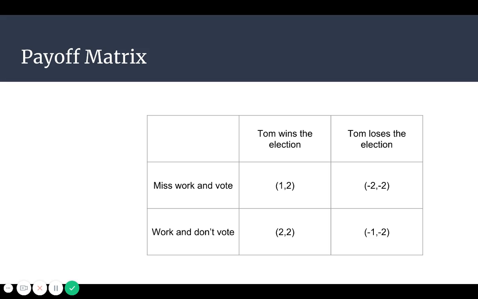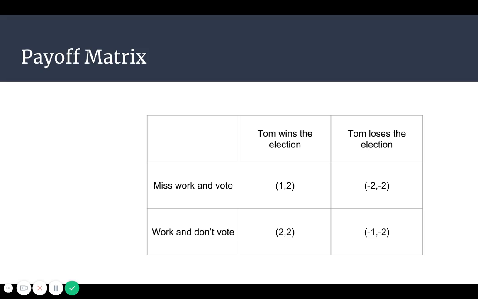So if you miss work to vote for Tom and he wins the election, you get a 1 because he won, but you still had to miss work. Society, or Tom, they would get a 2 for winning the election. If you miss work to vote, then you get a -2 because you wasted time and still lost. Losing the election is worth -2 for Tom.